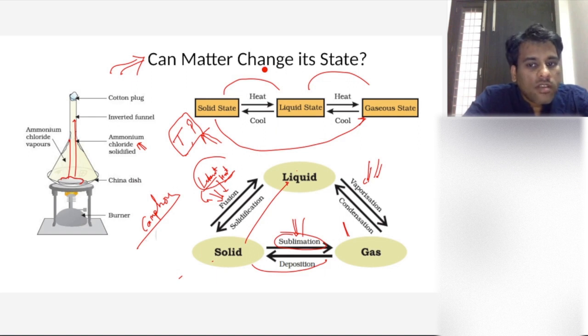Camphor comes from a plant, right? There's a tree. It's called Cinnamomum camphora, right? And this camphor is actually, tell me, what would you think is the formula of camphor? I mean, is it organic, inorganic?